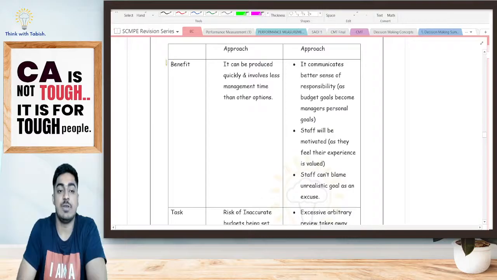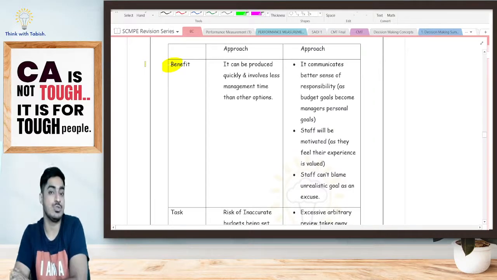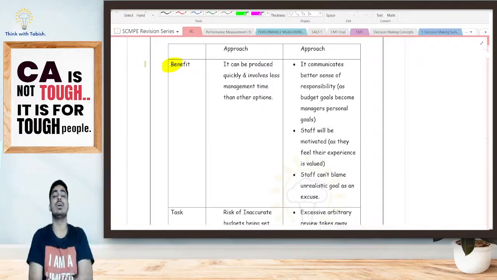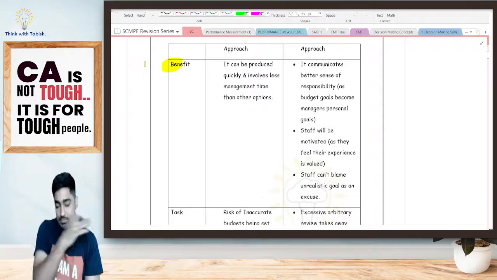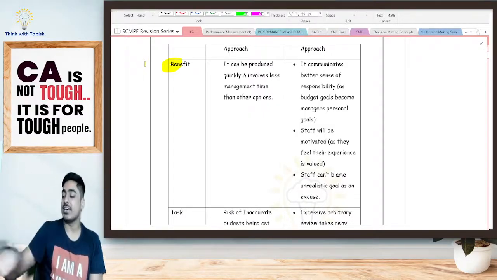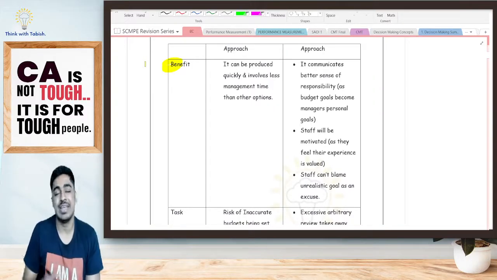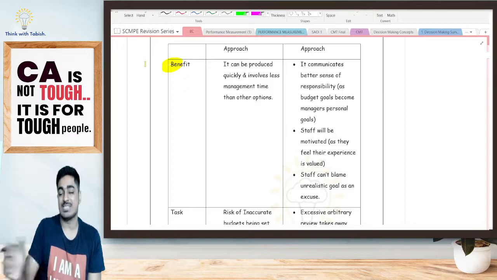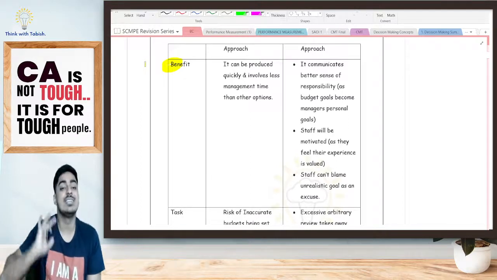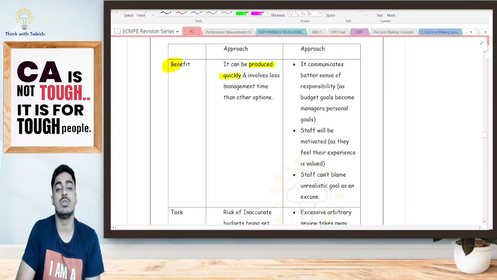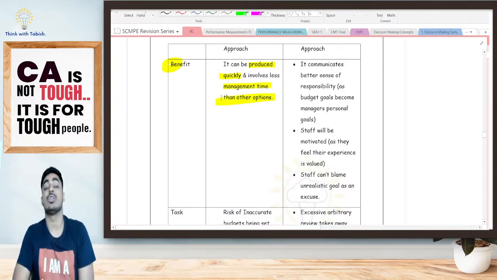Now, what is the benefit of the top-down approach, students? Quickly, top management thinks, okay, next year I want a turnover of 1 lakh crore. The budget is done. It need not ask every person. Every person will have their own opinions and different points, and fights will happen. All that tension is not there. It can be produced quickly and involves less management time than other options.